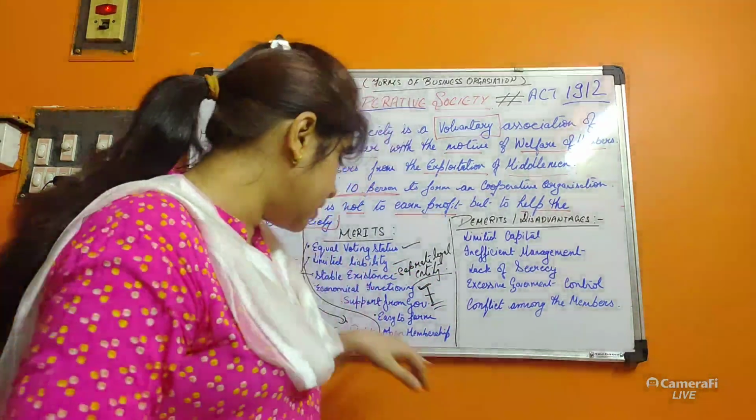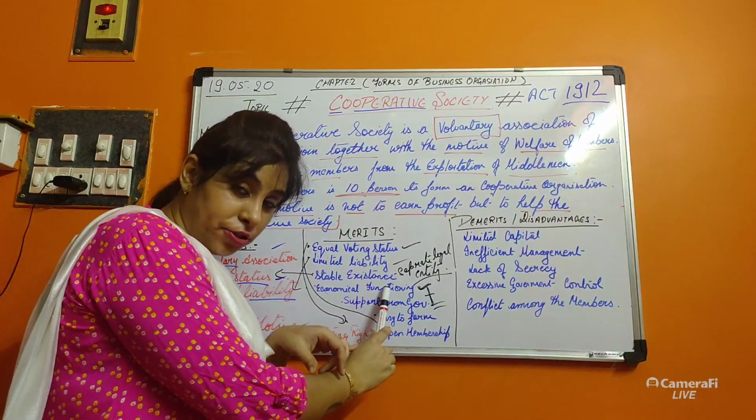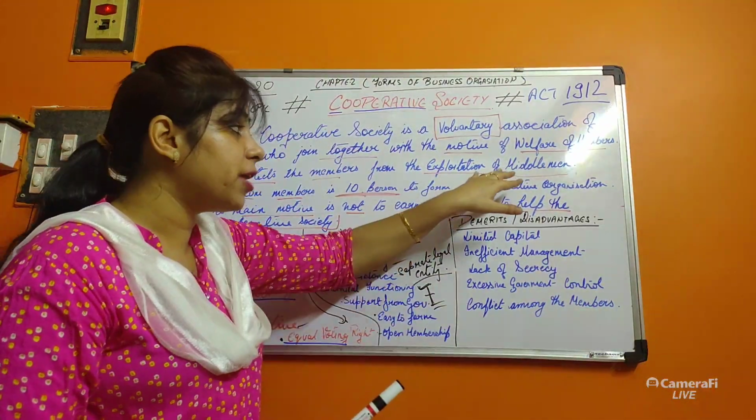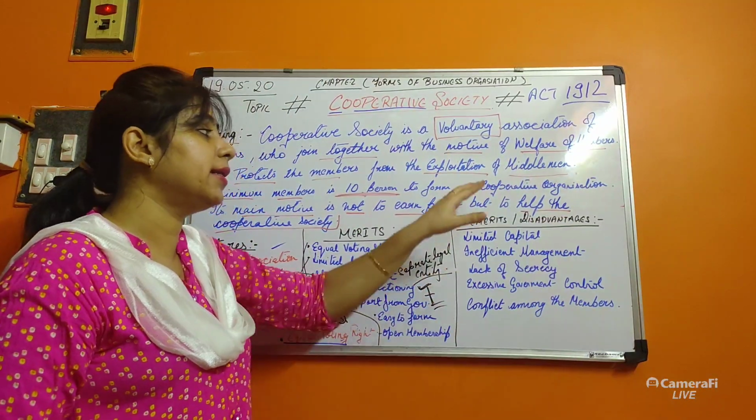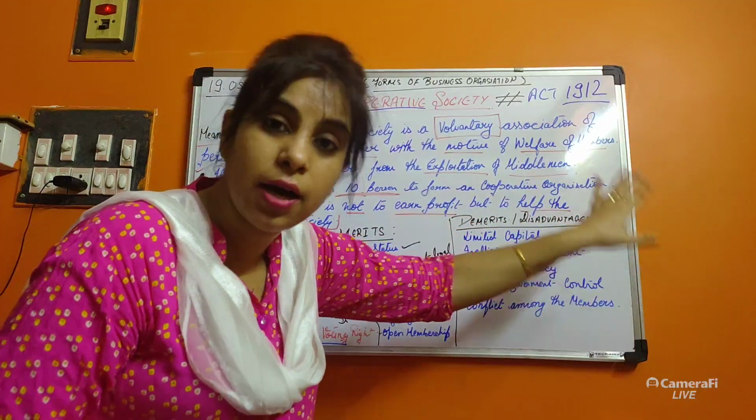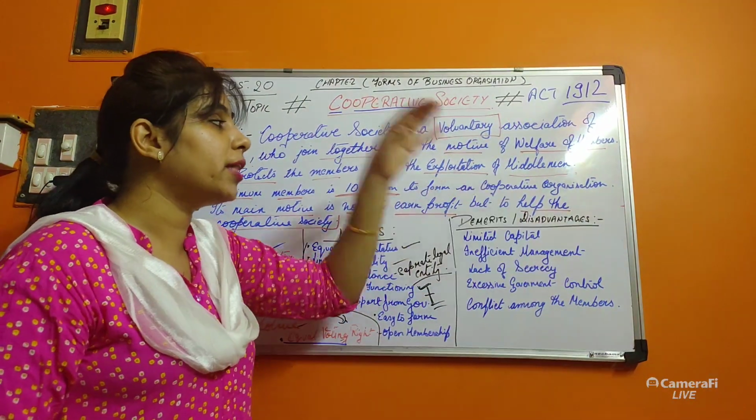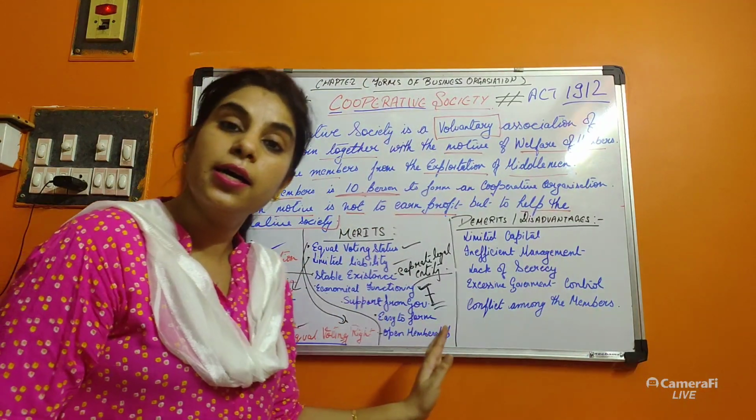So this is the support from the government. That's why their economic functioning is in such a manner that they can remove the exploitation of the middlemen. With the support from the government, they can remove the exploitation of the middlemen. This is the very important part.